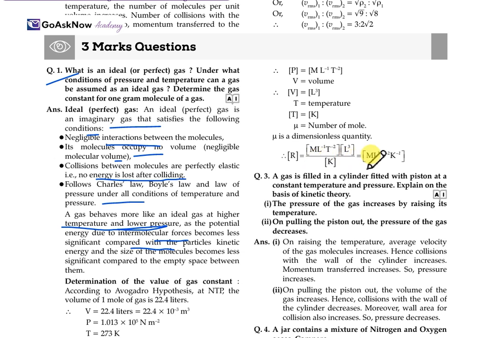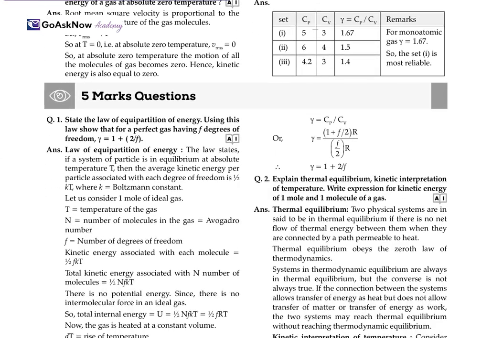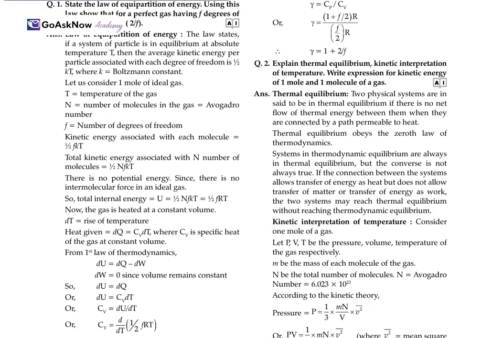So here we get the value of R is equal to mL square T minus 2 and K minus 1. So this is all about the kinetic energy. Now let's move ahead with the 5 marks question.